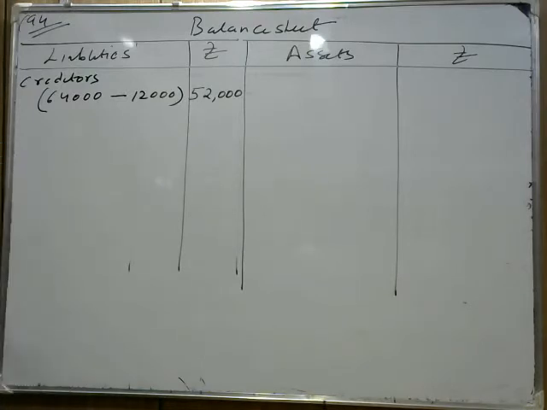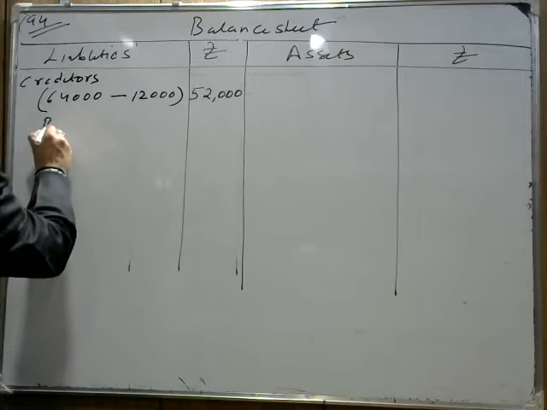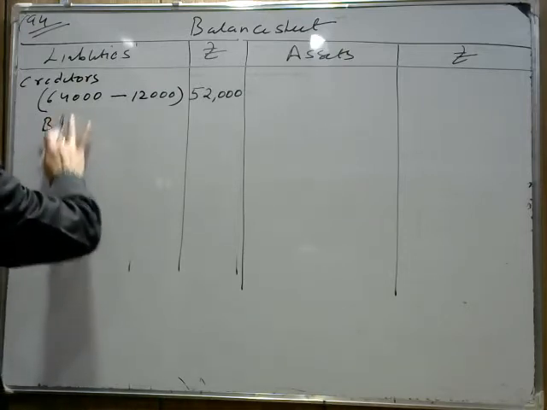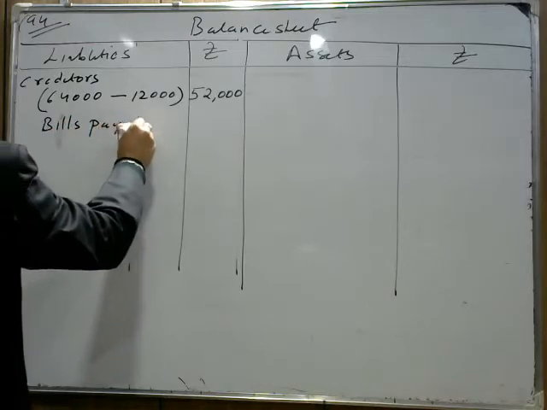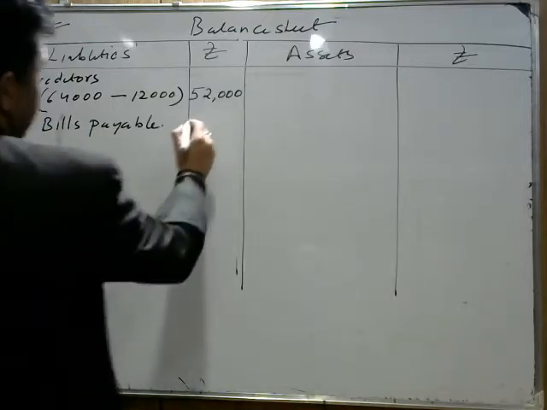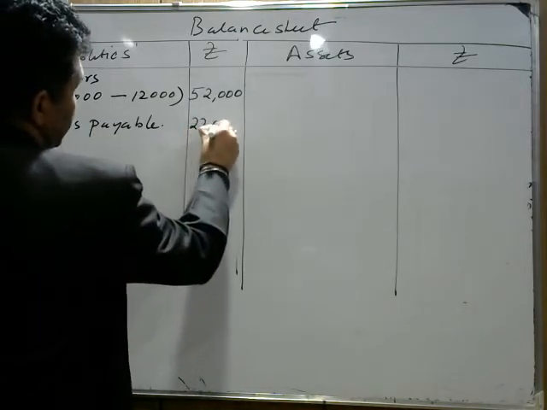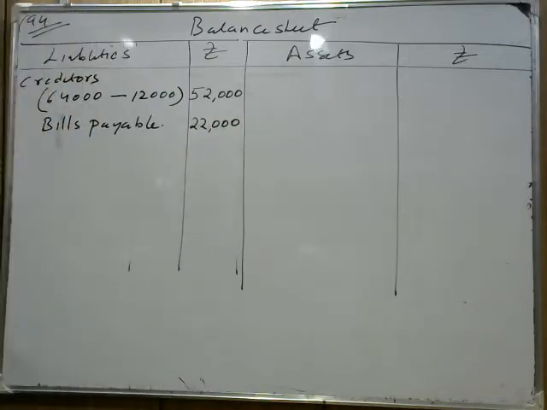Next term is given bills payable. Now bills payable is how much? If you see bills payable given in the question, is there a change in bills payable or no change? Check the adjustment part or check your revaluation. There is no change in bills payable. So bills payable remains the same, that is 22,000.